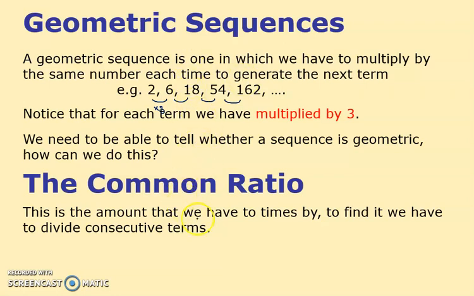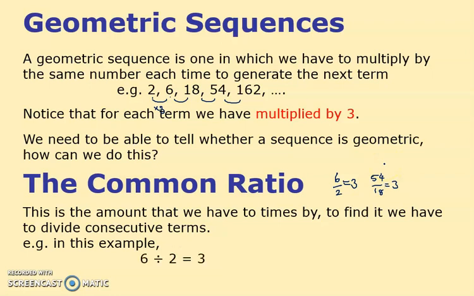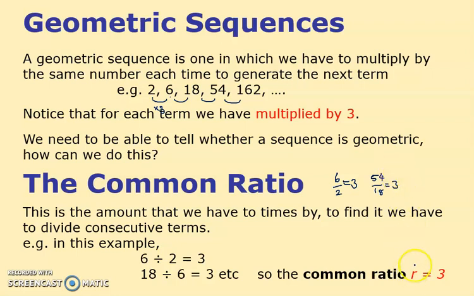And to find the common ratio, you divide one term by the other. So 6 divided by 2. Notice 6 divided by the one before it. It is 3. Or you could have picked another one, any one, 54 for instance, divided by the 18. It's also 3. Just pick any one you like and divide by the one before it. So there's I did 6 into 18 to get the same answer. And notice we write this with a lowercase r equals 3. Common ratio, r equals 3.